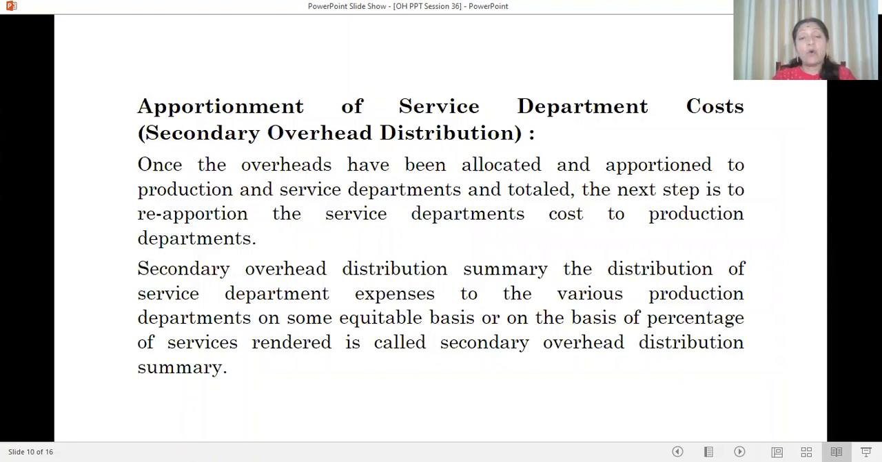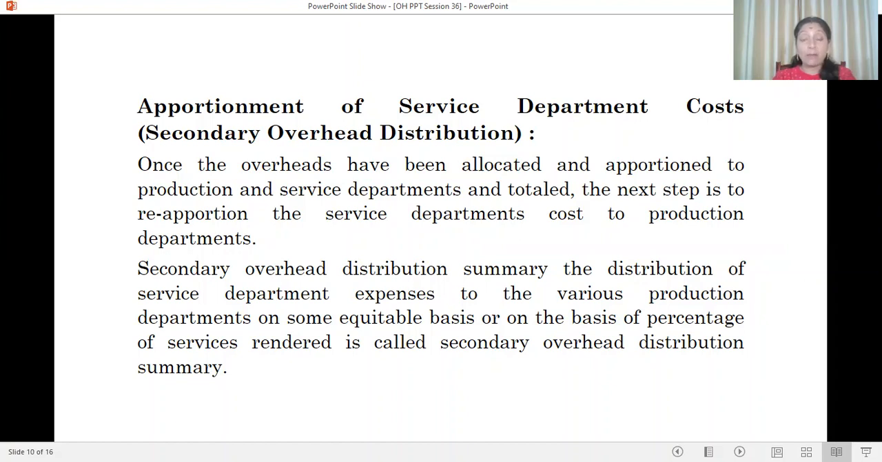Next we see apportionment of service department cost. It is a secondary overhead distribution. We are preparing the secondary overhead distribution summary. Once the overheads have been allocated and apportioned to production and service departments and totaled, the next step is to reapportion the service department cost to production departments.